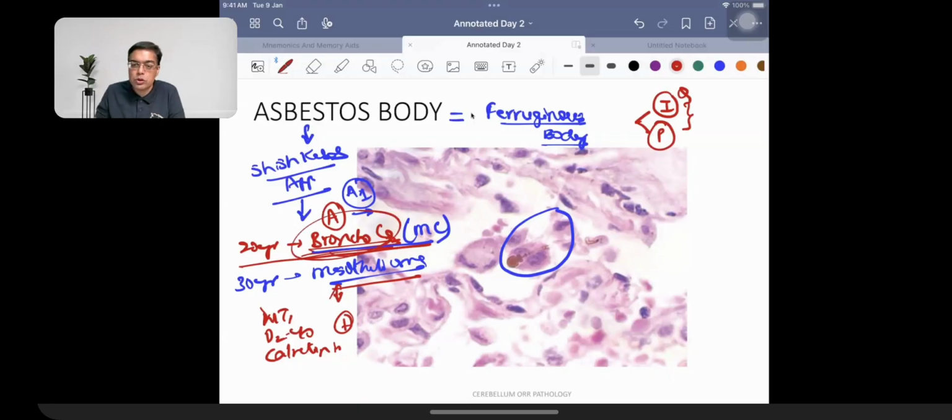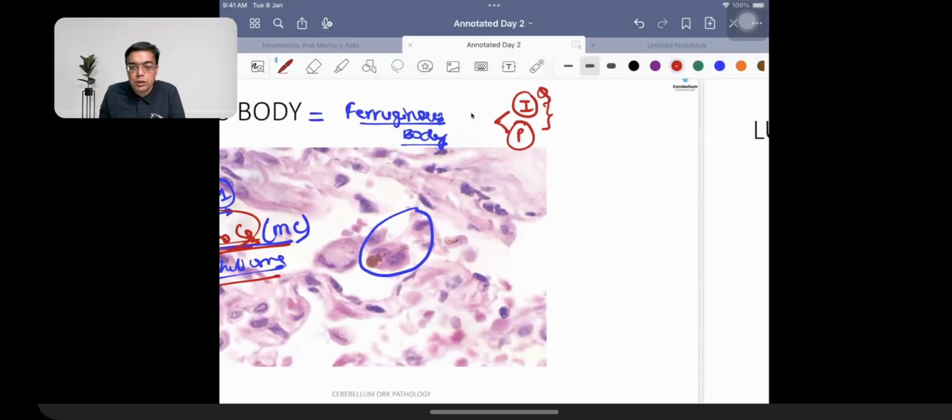So bronchogenic carcinoma and mesothelioma are differentiated on the markers that they are going to be having. Cytokeratin is going to be a marker for squamous cell carcinoma, right? So these are the things that we need to remember.